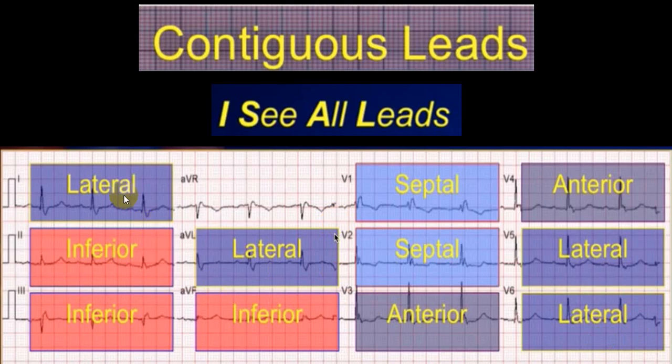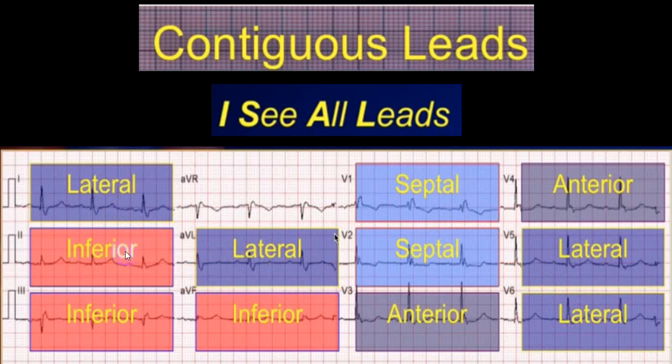Contiguous leads are lead 1 AVL V5 V6, inferior leads are lead 2 lead 3 AVF, anteroseptal are V1 V2, anterior are V3 V4, and lateral are V5 V6. And when you get from V1 to V6, we call as an extensive anterior. When you get lead 1 AVL and V5 V6, we call as the lateral. When you get only changes in lead 1 and AVL, we call high lateral.